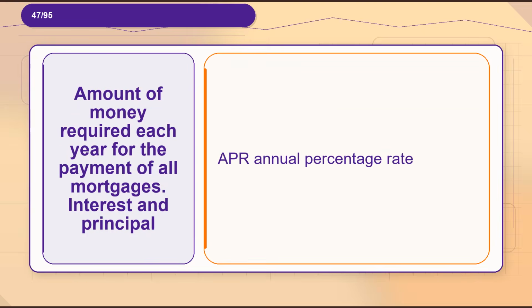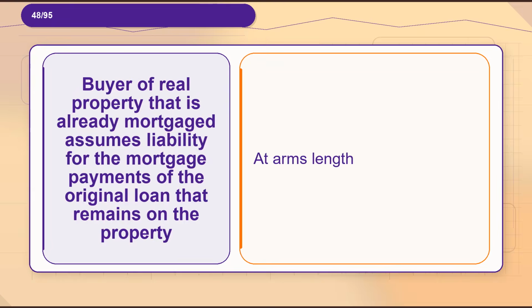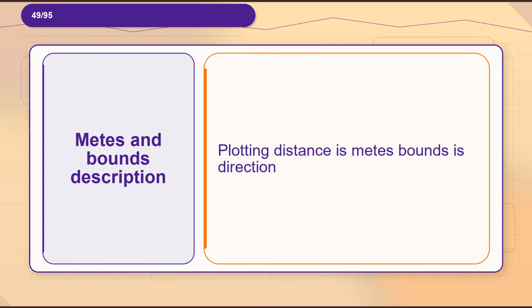Definition, APR, annual percentage rate. Flashcard 48. Term, buyer of real property that is already mortgaged assumes liability for the mortgage payments of the original loan that remains on the property. Definition, at arm's length.